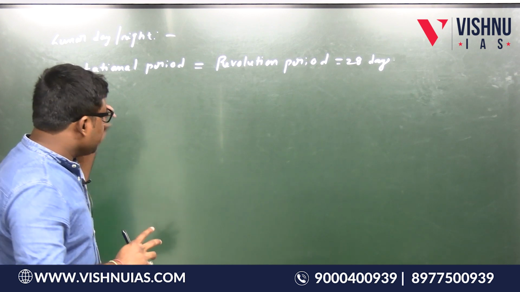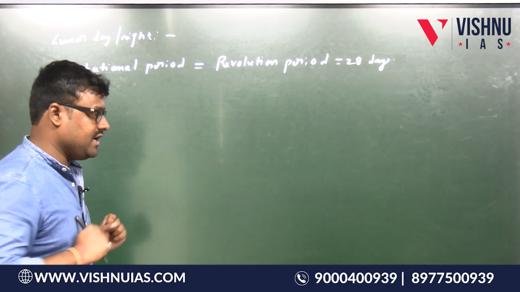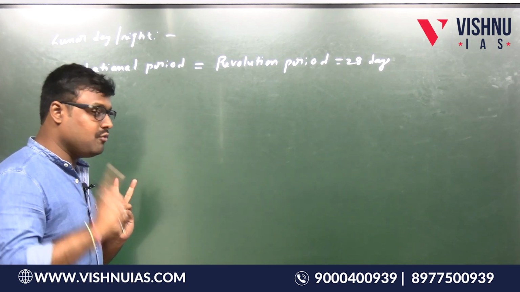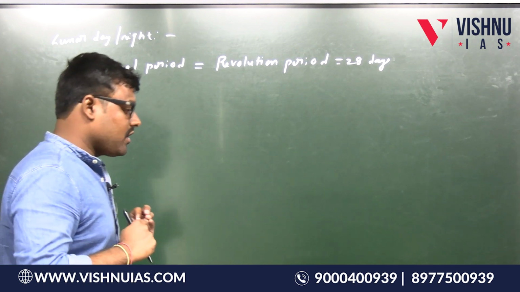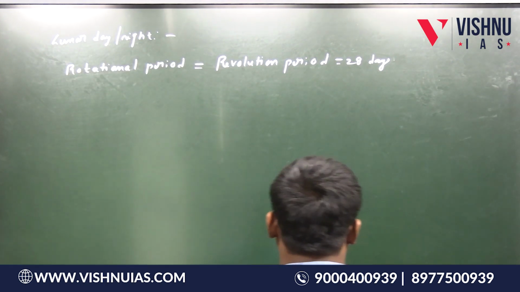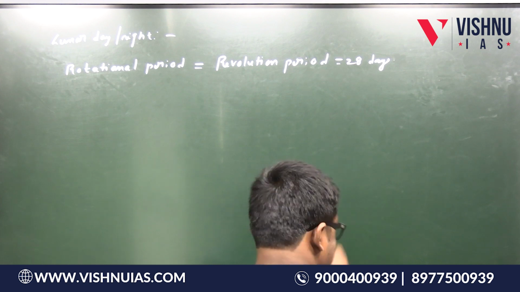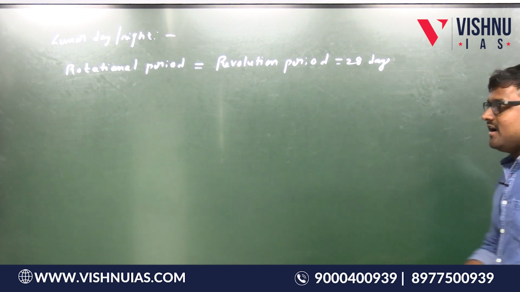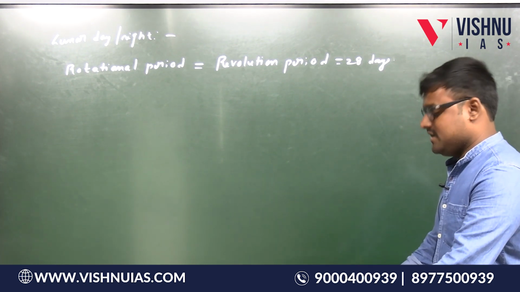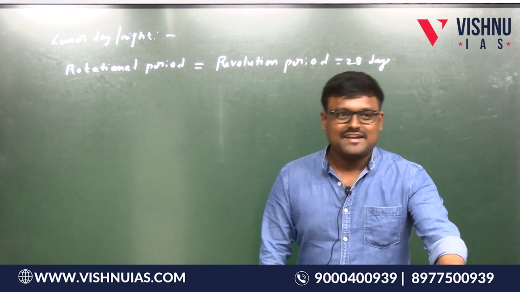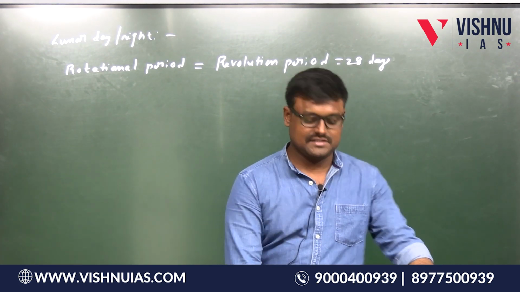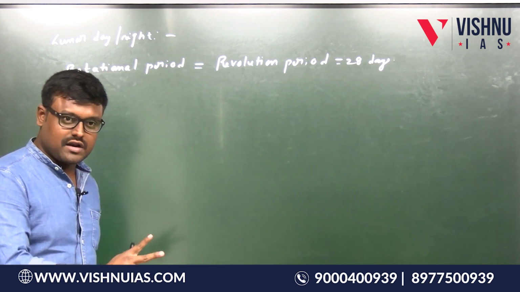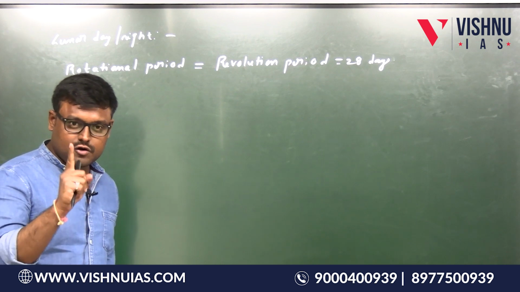Now, when the rotation period is equal to the revolution period, suppose see here, now I am facing the north. I am doing rotation and revolution simultaneously. Did I face west? Yes, and then did I face south? Yes, and then north, east, yes, and then again north. So I have completed one rotation, one revolution. Is this point clear?